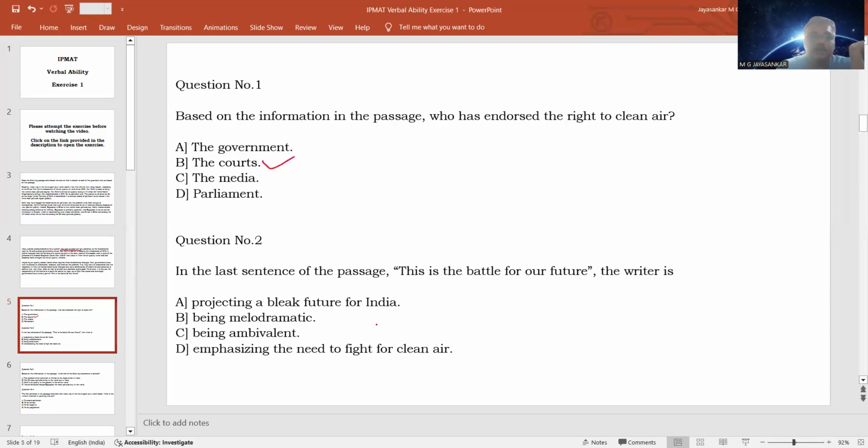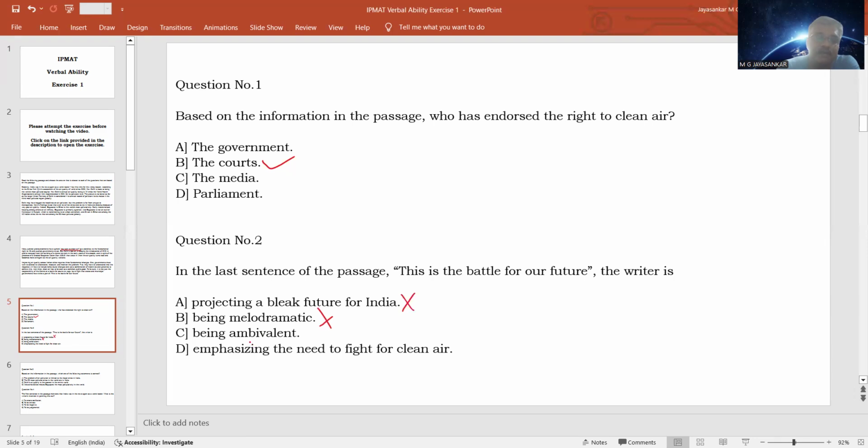So it is not projecting a bleak future for India. This is wrong. Option B, being melodramatic. What is melodrama? Excessively dramatic or excessively emotional, or putting in too much seriousness to the problem. Is it like that? No, the author is not giving more seriousness than is required to the problem, or being overly emotional. He's saying, with the facts and figures, that this is a very serious problem. So being melodramatic again is a wrong statement, so you can ignore it.